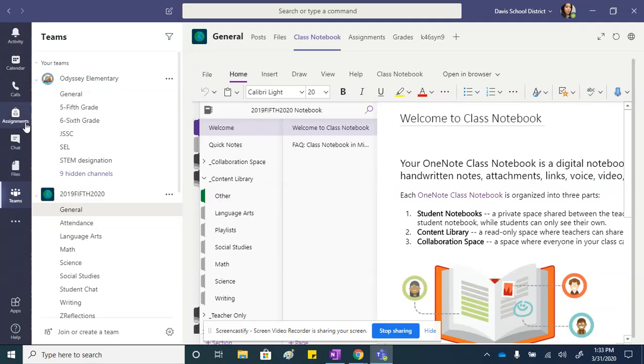So for some reason, if your assignments delete because of the overload of people, go to Teams, go to the general channel, click on Class Notebook, and you can either open it in the browser, so online, or in the app that will open on your desktop. This is the app. Then, just because I don't want to show any names, you go down to your name, which will be down below.